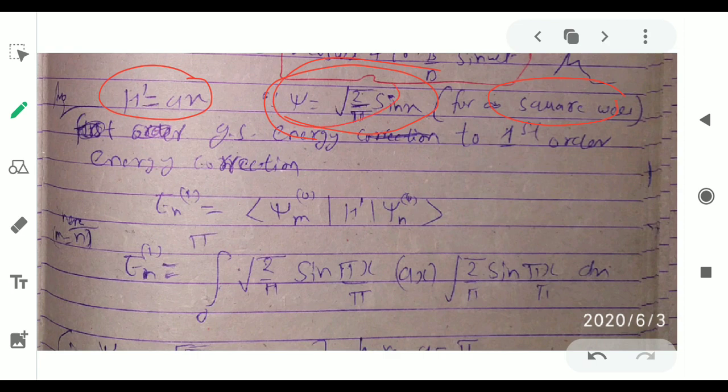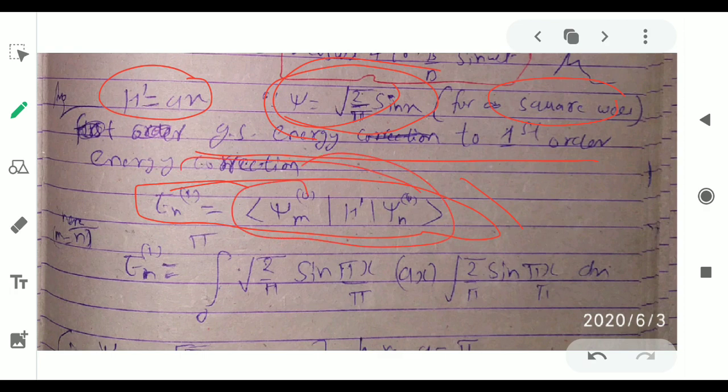For finding the ground state energy correction, you have to learn the formula: the correction will be psi m0 h prime psi n. This is the Dirac notation. We will solve it by putting the values of psi and psi m. Because there is no iota, we will directly put both values here. The limit given in the question is 0 to pi, so we will solve it.